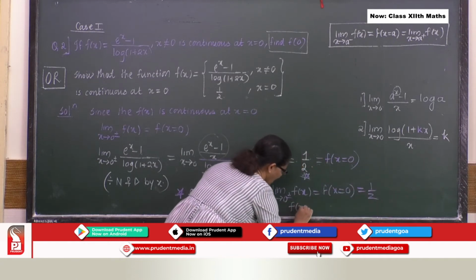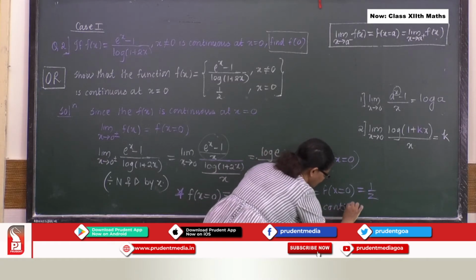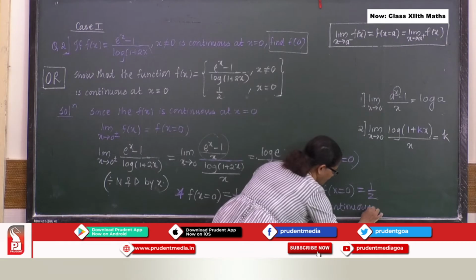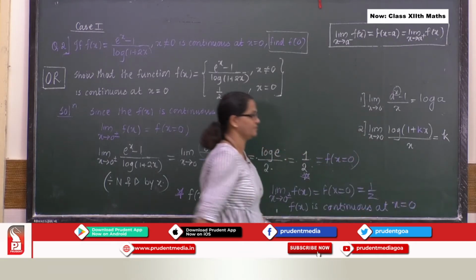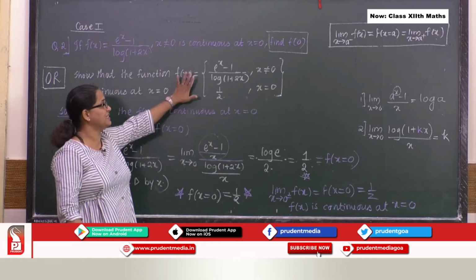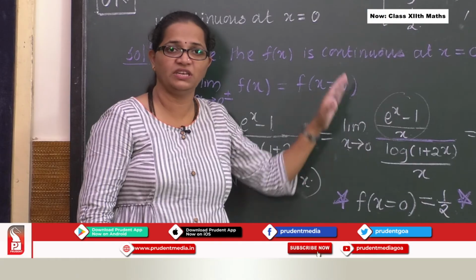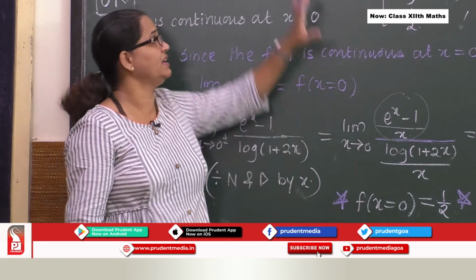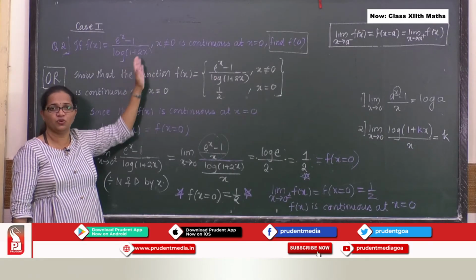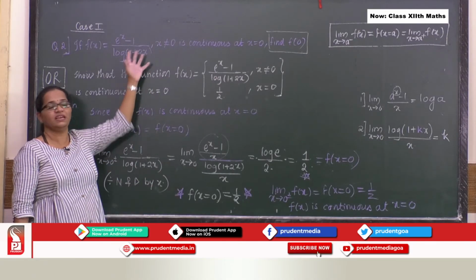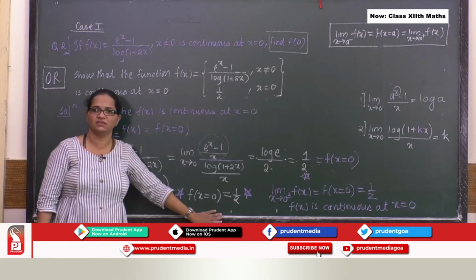So you say f of x is continuous at x equal to 0. Okay, so basically the problems are same. Basically we are coming to the same conclusion, but the framework of the problems are different. So hence, you see it as a different way, but the solution remains same.